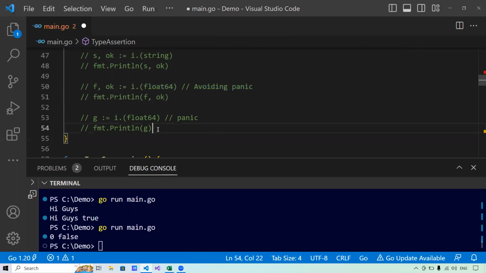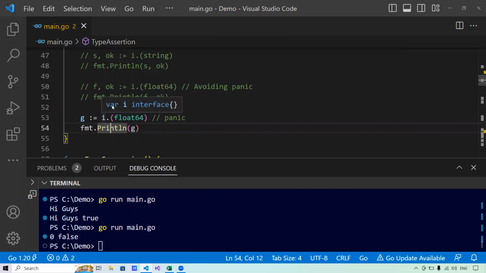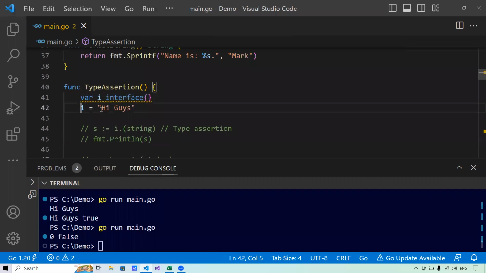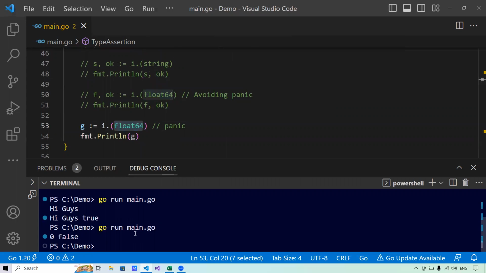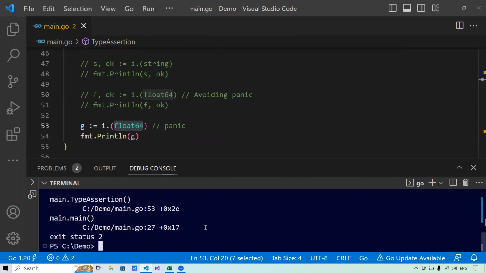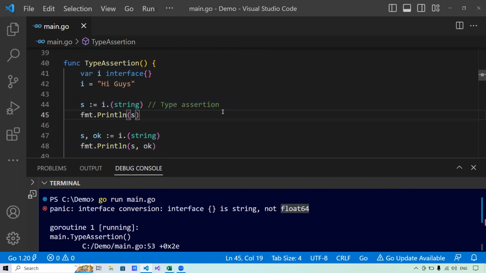Now, if you want your program to panic in case the interface does not have that type, then you can avoid having this. Now here, you see, it will panic because this interface is containing a string value, and I am asking this interface to give me the float64 value. Let me show you by running the program. You see, it says panic with an exit status code of 2. And the error it is giving is panic: interface conversion: interface is string, not float64. This is all about the type assertion.